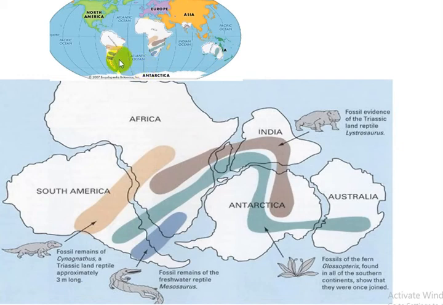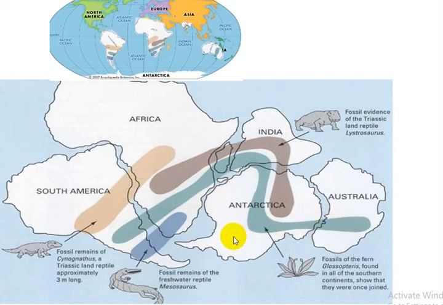When all these continents are fitted in one another, then a pattern of distribution of Glossopteris fossils arises that is like this.